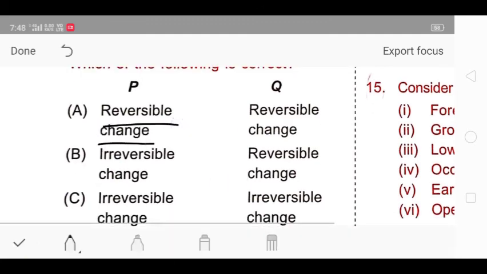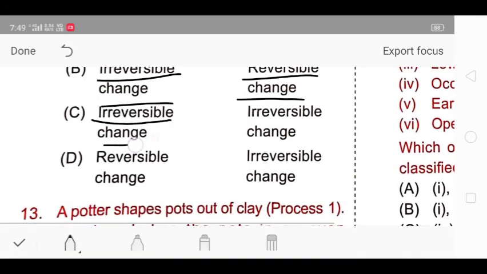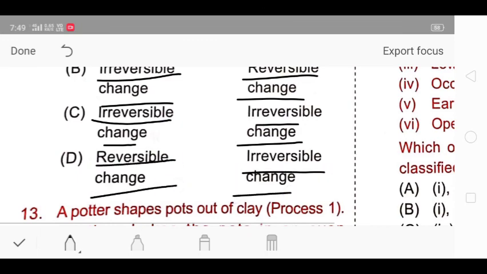Options are irreversible change and reversible change. B, irreversible change and reversible change. In C, irreversible change and irreversible change, same, and reversible change and irreversible change. So the correct answer for question number 12 is D, reversible change and irreversible change.